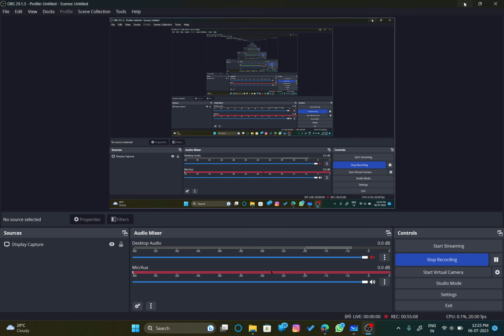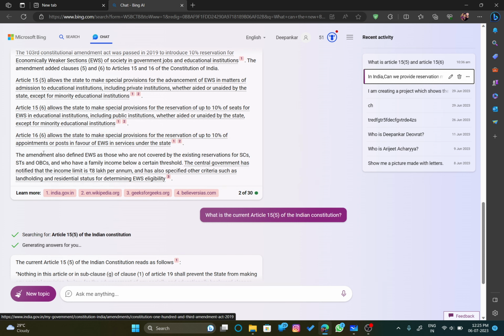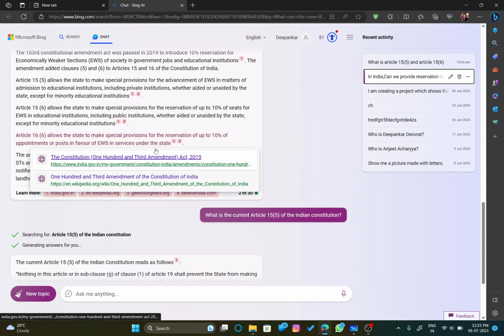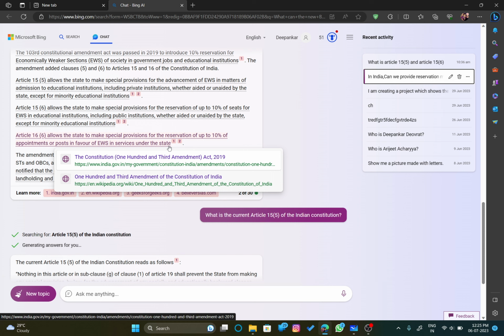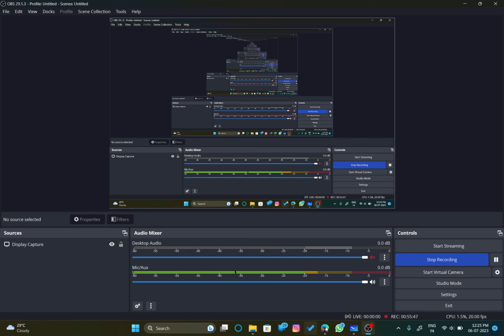Now Article 16 clause 6 allows the state to make a special provision for the reservation of up to 10% of appointments or posts in favor of the economically weaker sections (EWS) in services under the state. So through Article 16 clause 6, we get the power for reservation for people in the economically weaker section, and 10% reservation can be provided. Even though there is a 50% cap for reservation, on top of it 10% reservation can also be provided as a special provision for the economically weaker section of society. So that was all about the Article 16 lecture.